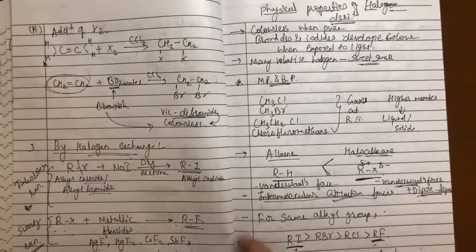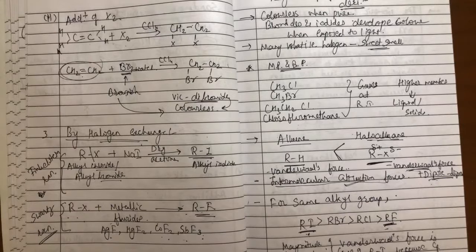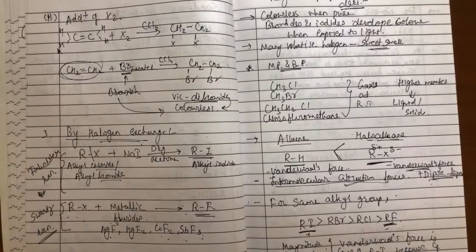The last one is by halogen exchange. In this we have two different reactions, Finkelstein and Swarts reaction. In Finkelstein, when we treat alkyl halide with sodium iodide in the presence of dry acetone, we get alkyl iodide. When we treat alkyl halide with metallic fluorides, this reaction is specifically for preparation of alkyl fluorides.